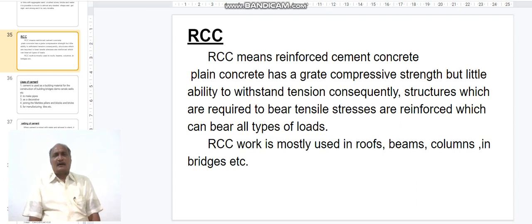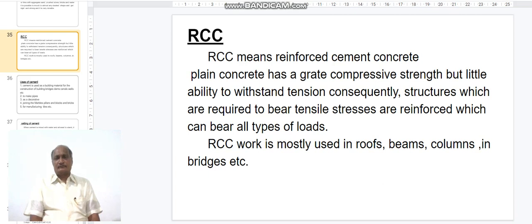RCC. RCC means reinforced cement concrete. Plain concrete has a great compressive strength but little ability to withstand tension.